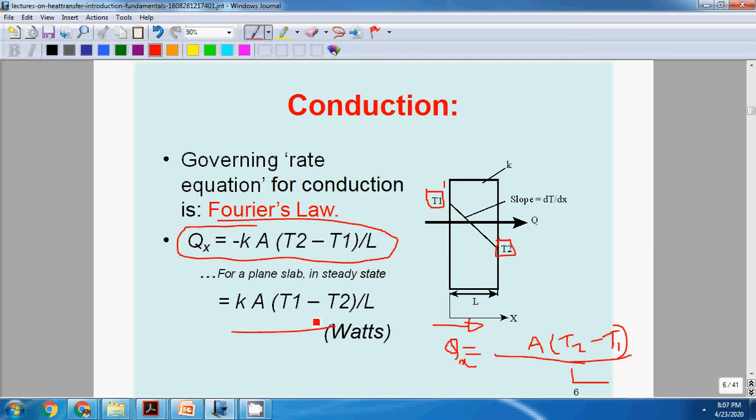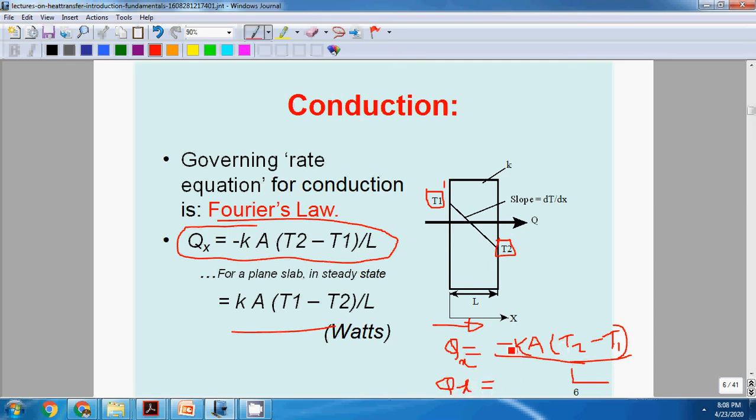The negative sign is taken because heat flows from higher temperature to lower temperature. K is the thermal conductivity, positive. If we use this equation without the sign, T2 is smaller compared to T1, and therefore we'll get Qx as negative. To make it positive by sign convention, it is taken as minus.